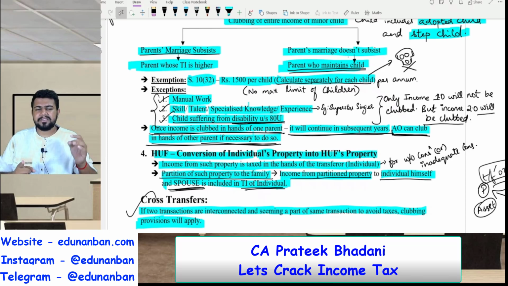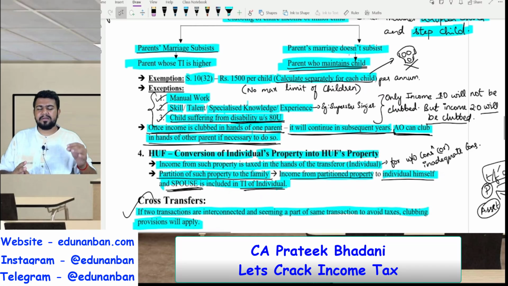If the minor child is doing manual work and getting the income from the manual work, then income will not be clubbed. Number 2, income received because of the skill, talent, specialized knowledge or experience of the minor child. I gave you the example of a superstar singer. If a child goes to a superstar singer competition and because of their terrific singing talent receives a cash prize, then that cash prize will be taxable in the hands of the minor child itself. It will not be clubbed in the hands of the parent.